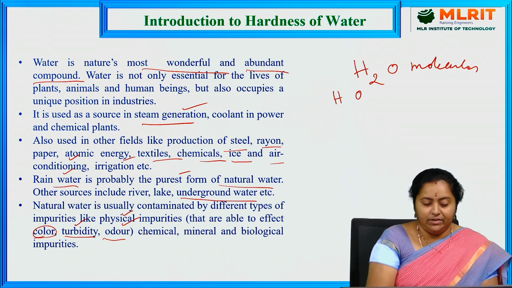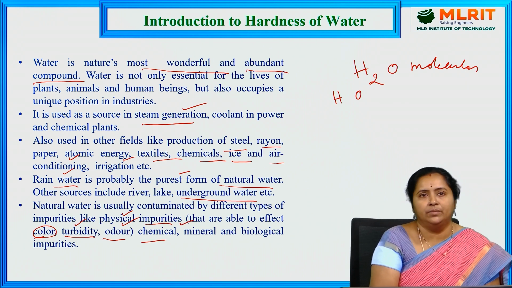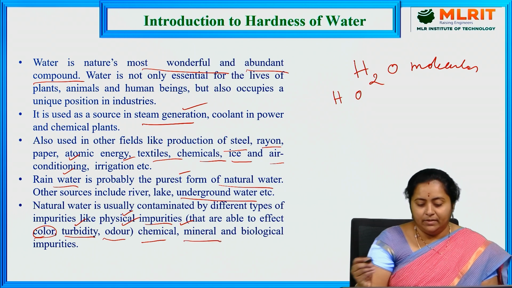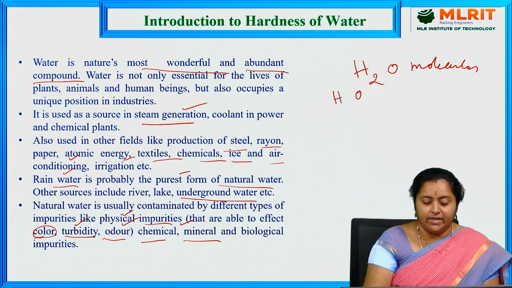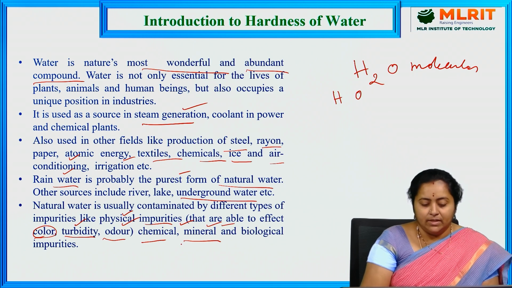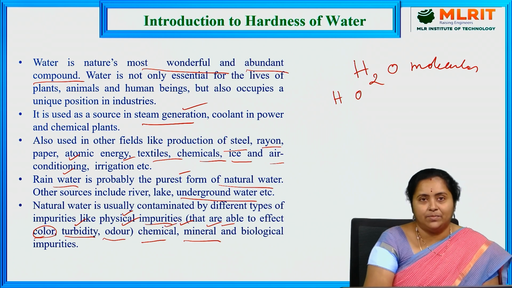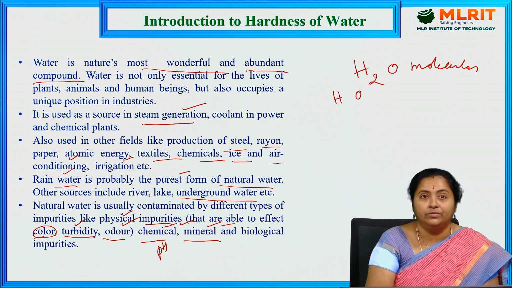The second category of impurities is chemical impurities. If some chemicals are present in dissolved state in the water, they impart some kind of properties. Then there are mineral impurities. For example, salts of calcium and magnesium present in dissolved state in water impart properties like hardness and alkalinity to the water sample. These come under mineral impurities. And chemicals present in the water sample can affect the pH of the water.